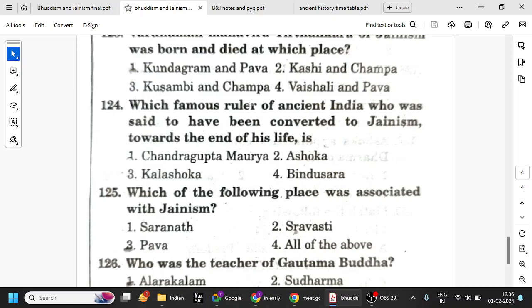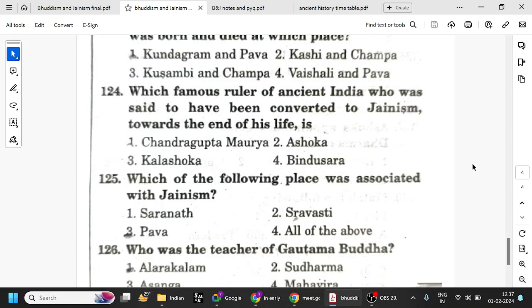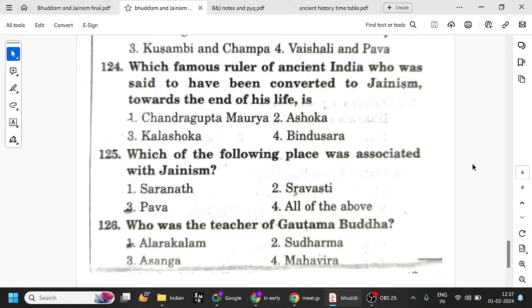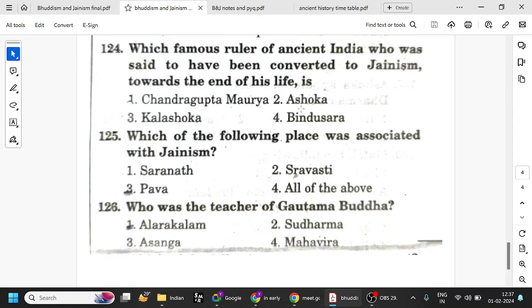Chandragupta Maurya is the famous Mauryan ruler who converted to Jainism at the end of his life. Then he went to Shravanabelagola in Karnataka, to the Gomateshwara temple, and attained Sallekhana there. All these are very important. Bindusara is the father of Ashoka, and Kala Ashoka, we have seen, is the second Ajatashatru, second Buddhist council. Sorry, Bindusara is the son of Chandragupta Maurya and Ashoka is the grandson of Chandragupta Maurya.